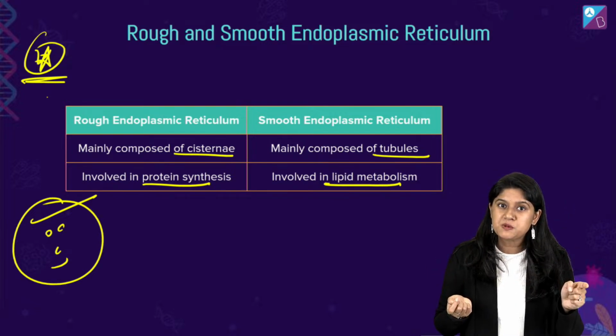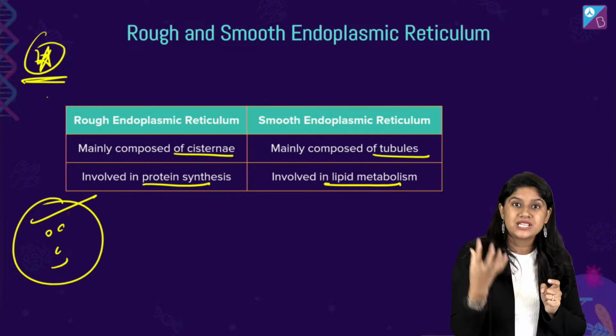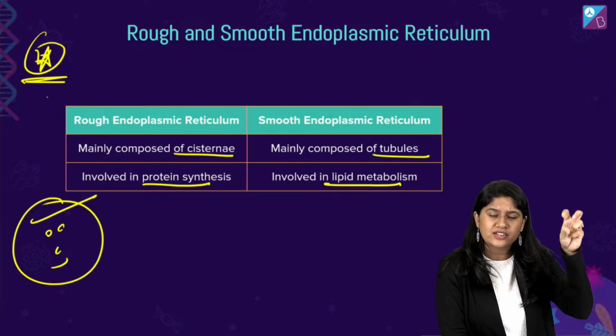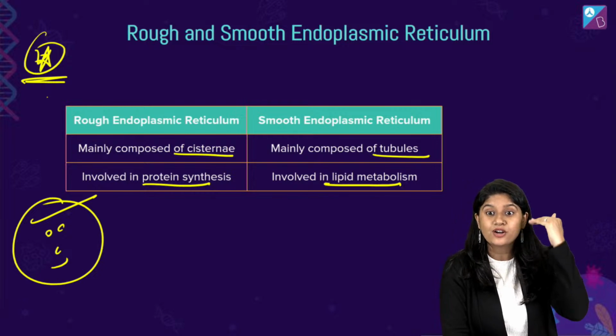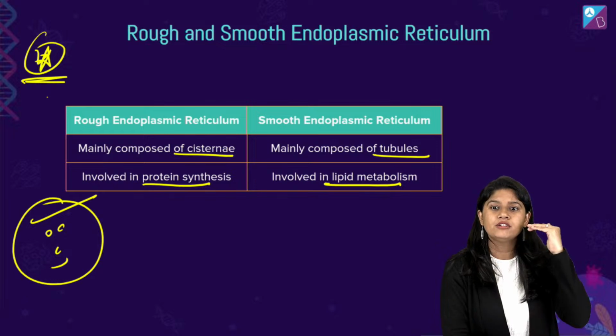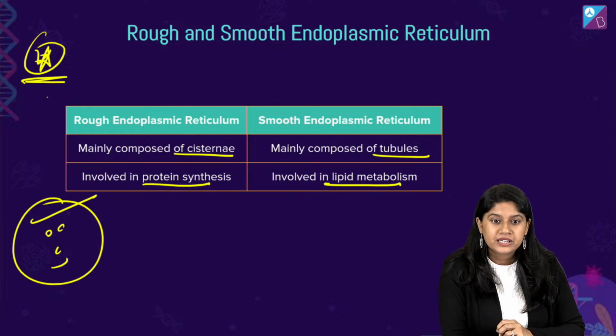Rough endoplasmic reticulum helps with the synthesis of proteins, and it is made up of flattened structures called cisternae, which are stacked onto each other. Everyone, are we clear?